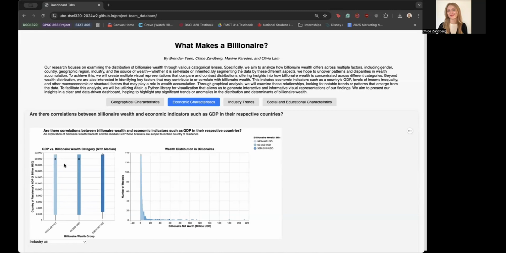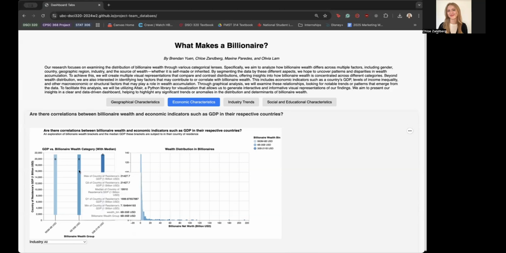As we can see here, because the distribution of GDP is so overlapping for each billionaire wealth group and the medians appear to be roughly equal, it is hard to say with very strong levels of confidence that there is any indication that GDP in a billionaire's country of residence contributes to their success as a billionaire.